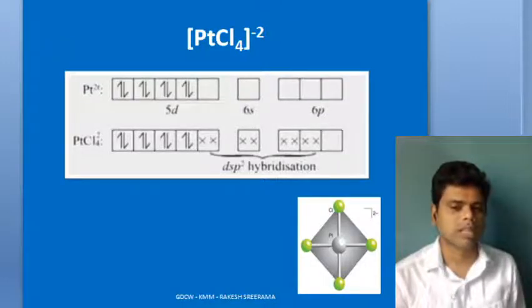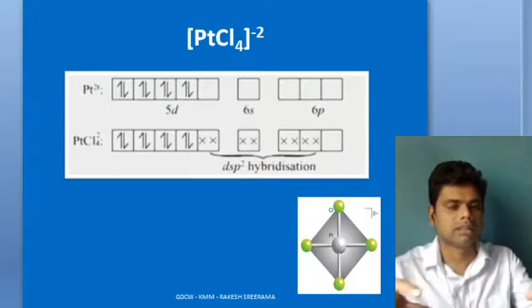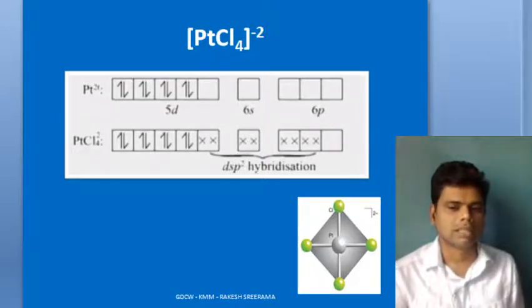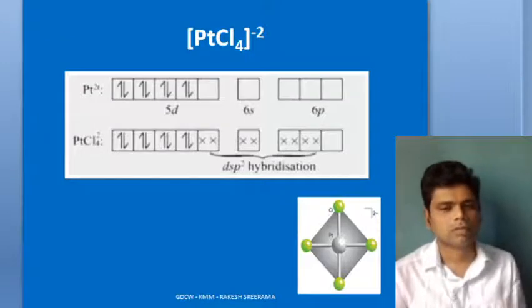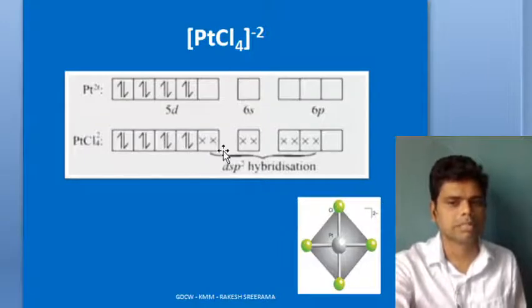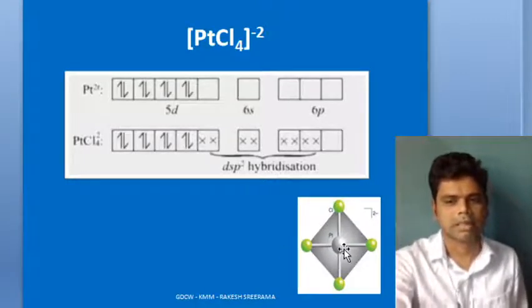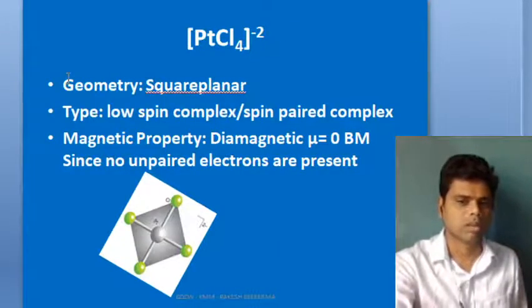And now the hybridization is dsp2. Once it undergoes dsp2 hybridization, the hybrid orbitals are directed towards the four corners of a square plane. So your chlorides will be directed towards the four corners of the square plane, and chloride supplies these pairs of electrons. Do you have any unpaired electrons here? No unpaired electrons, so it is a diamagnetic substance. That's how you can represent its structure: Pt with 4 chlorines directed at four corners. So the geometry is square planar.